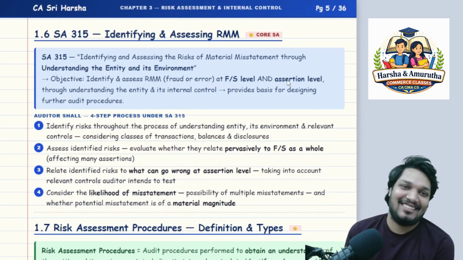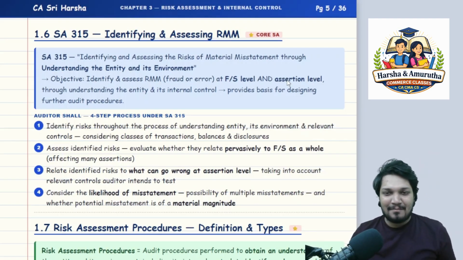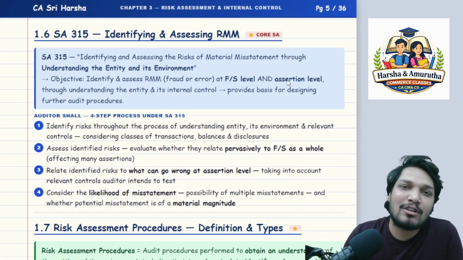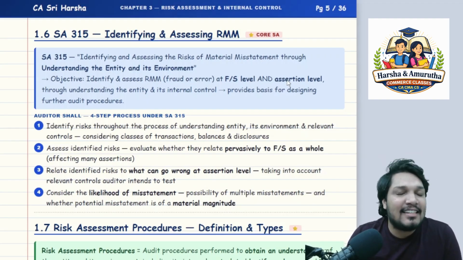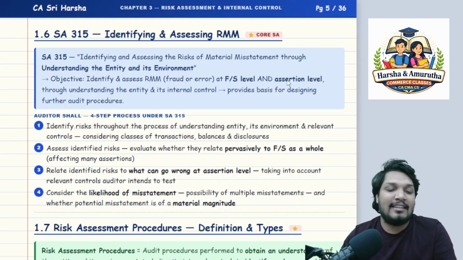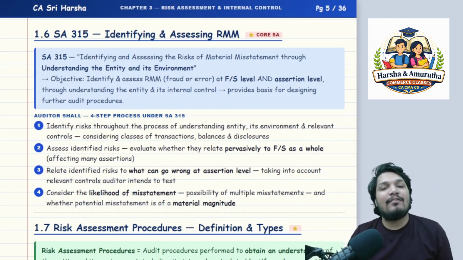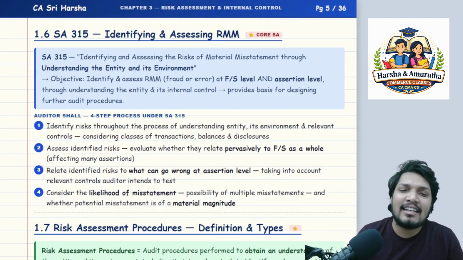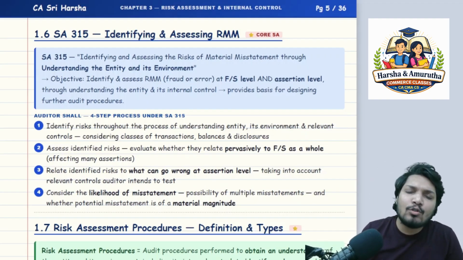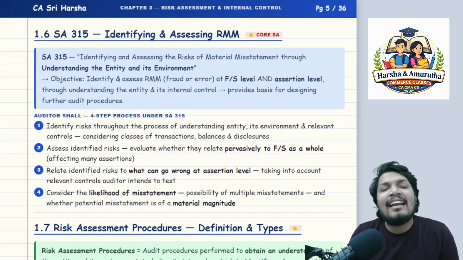Sir, get ready. Sit straight. Listen to this properly. We are going to cover an important standard, SA 315. Sir, what does SA 315 mean? SA 315 means identifying and assessing risk of material misstatement through understanding the entity and its environment.